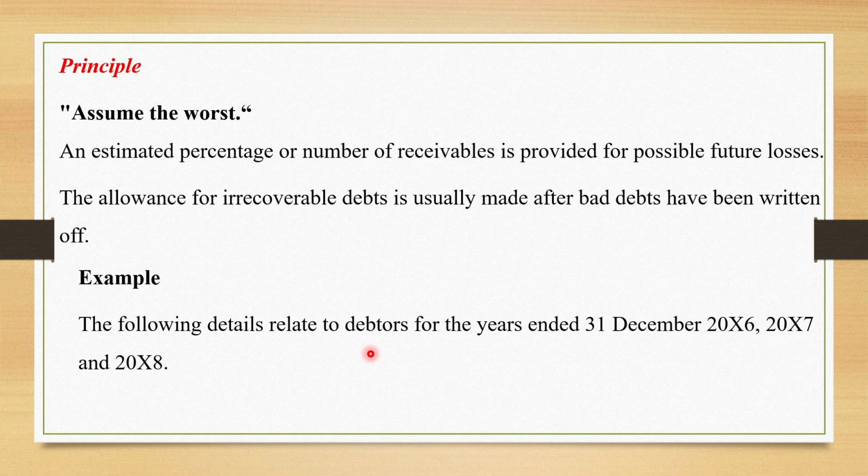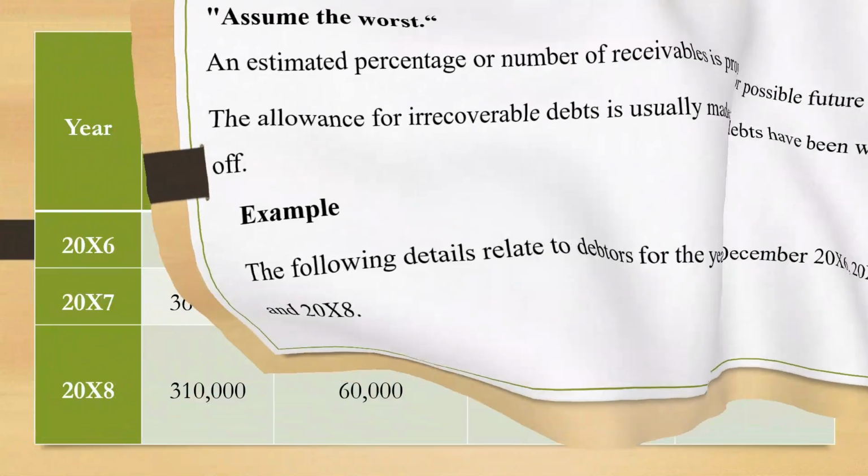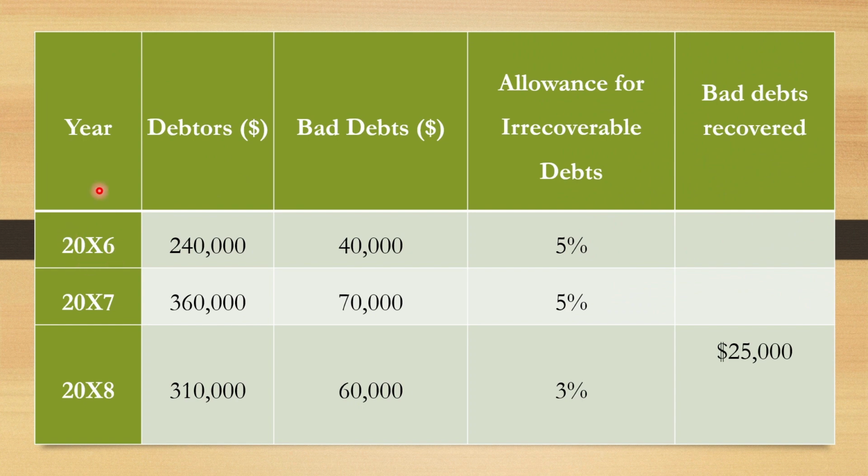The following details relate to debtors for the year ending 31st December 20x6. We have three years: 20x6, 20x7 and 20x8. So in 20x6, the debtors were 240,000. The bad debts, we have 40,000.